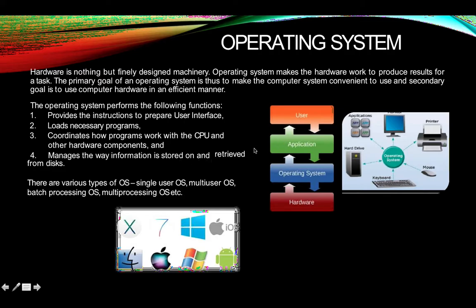What is the meaning of retrieved? Whatever data we have stored, if we are going to use or see that data again, that means we are retrieving that data.